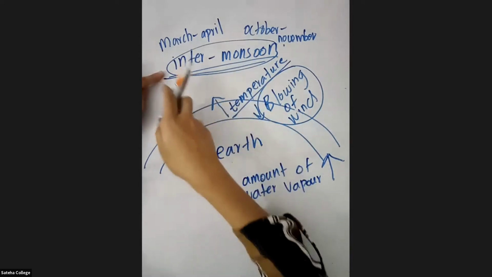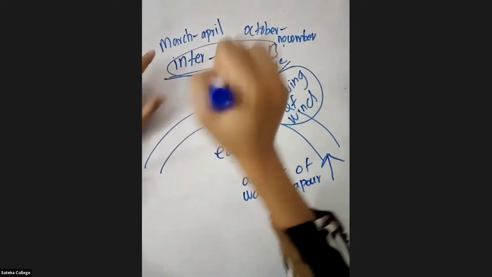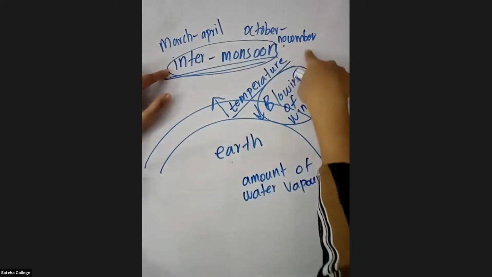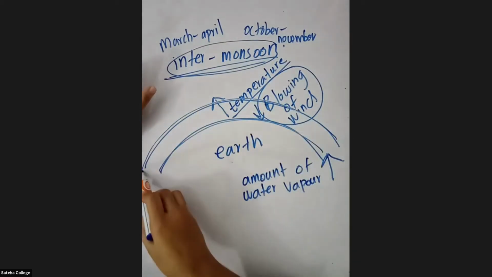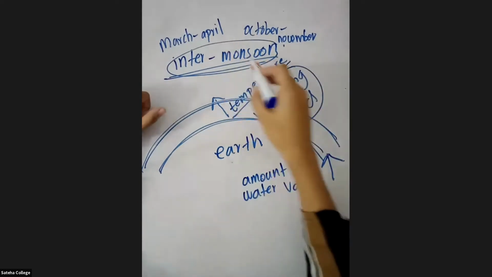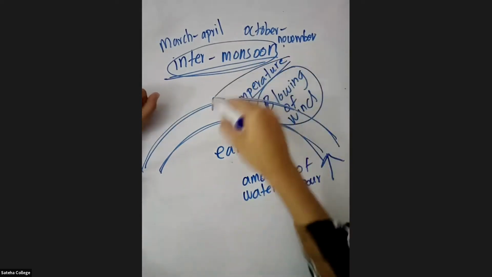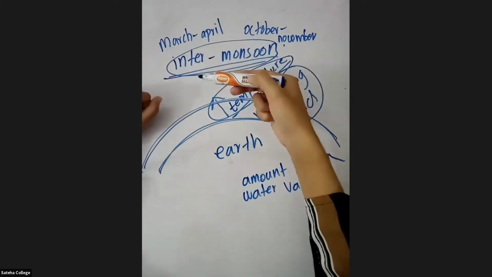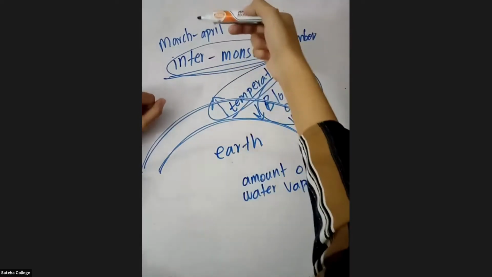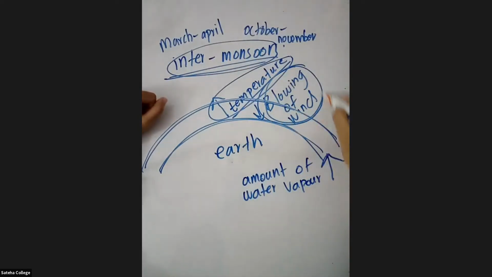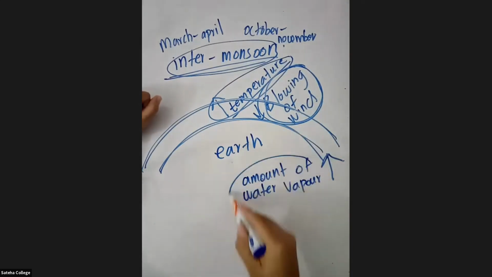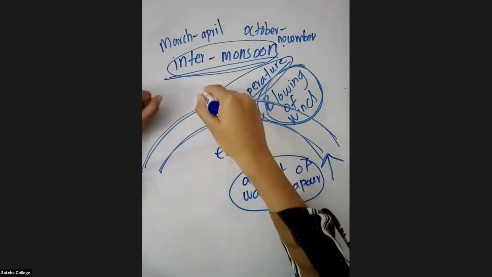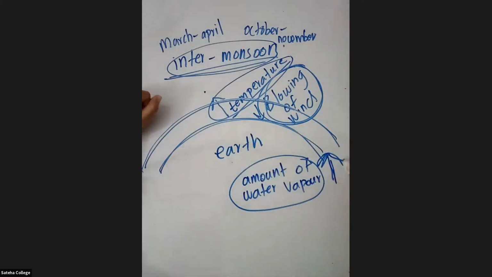So during this intermonsoon, near the earth there is atmosphere. During this period, in the atmosphere, the temperature will increase. When the temperature increases, the blowing of wind will decrease. Because of this, the amount of water vapor in the atmosphere is going to increase.